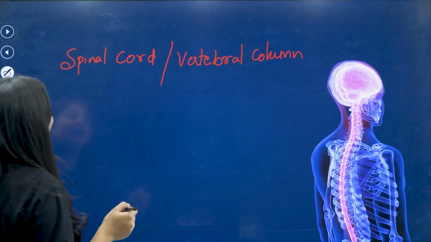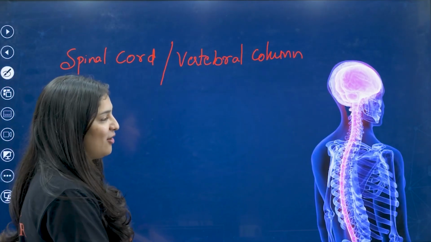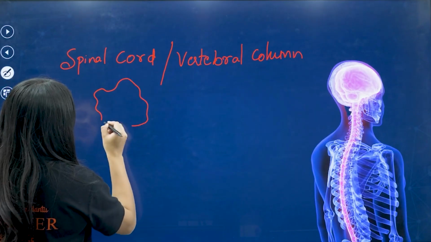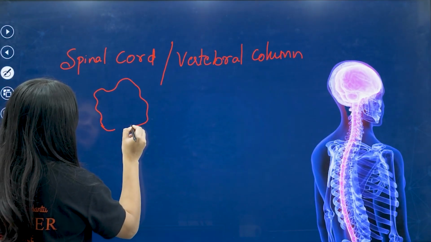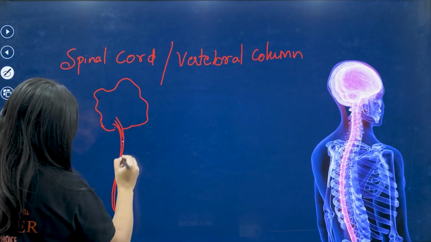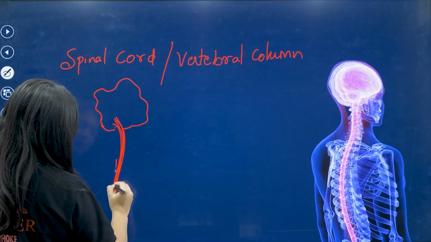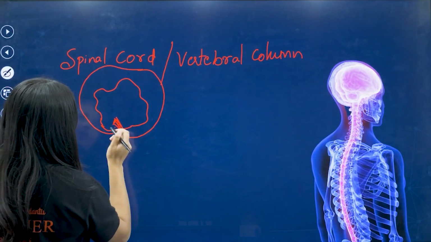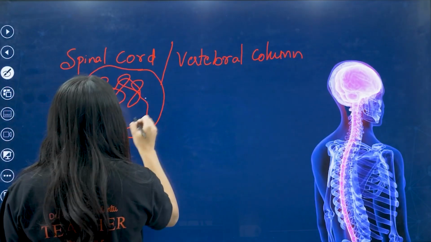The brain has a long tube-like structure attached to it, which we call the spinal cord.